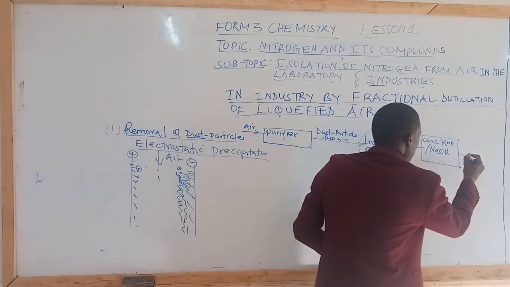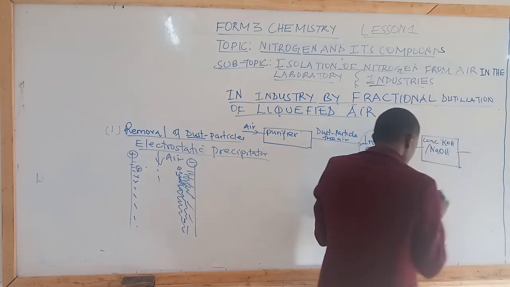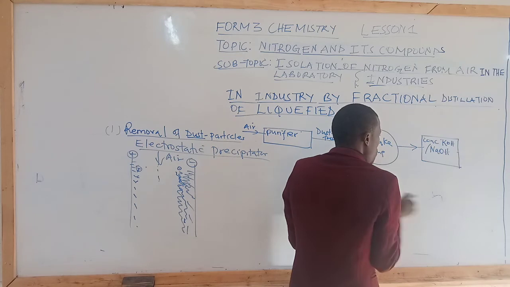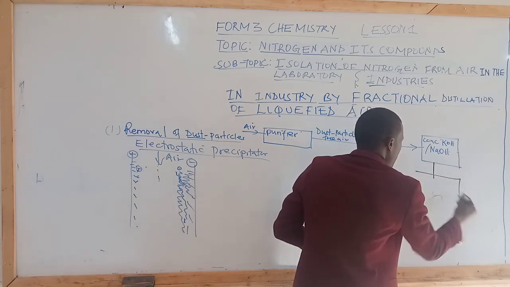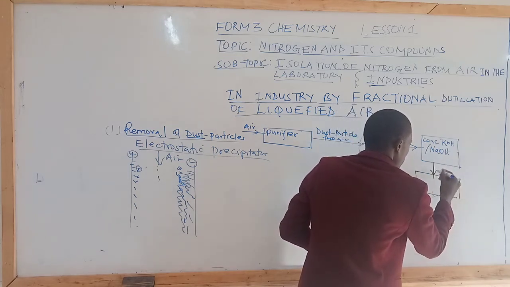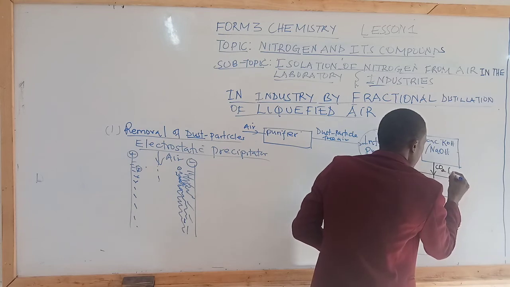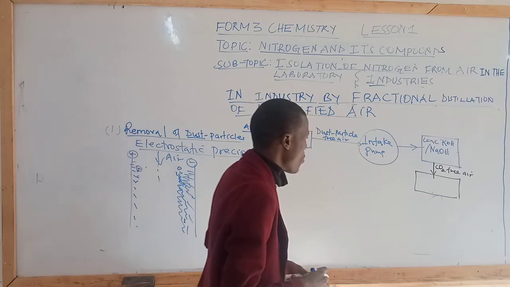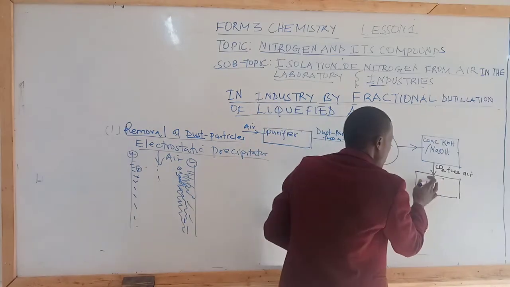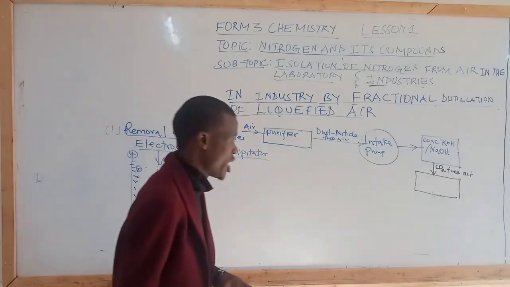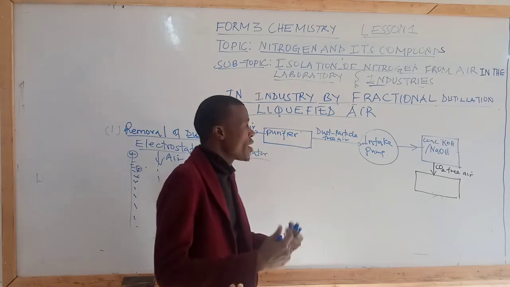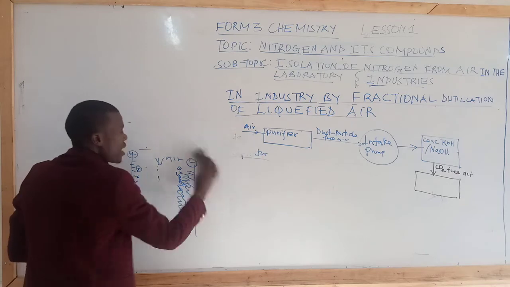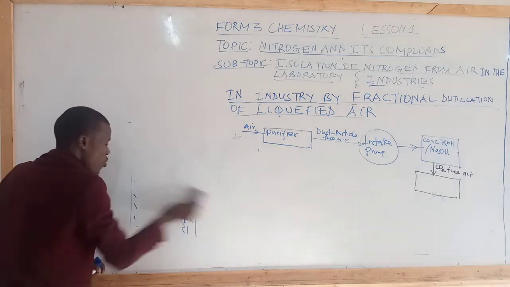So, carbon 4 oxide has been removed, and therefore we refer to the remaining part as carbon 4 oxide free air. Now, what happens in the second chamber? In the second chamber, we remove water vapor. How do we remove water vapor?